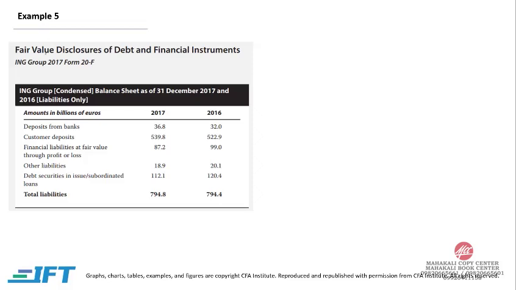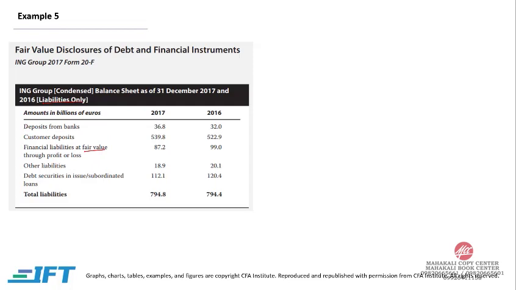Example 5, fair value disclosure of debt and financial instruments. Now over here we have this condensed consolidated balance sheet, and we only have liabilities here. Now we need to understand that the company at times discloses at amortized cost or at times at fair value.